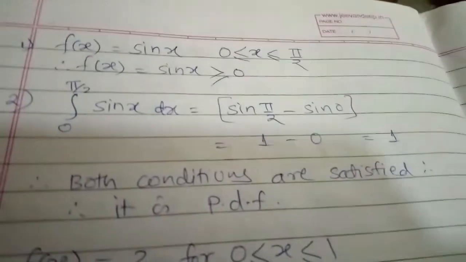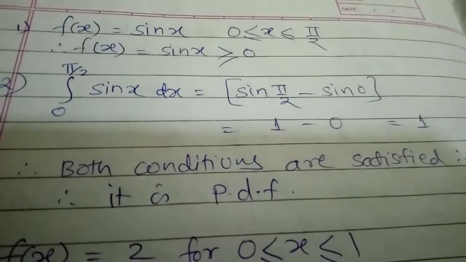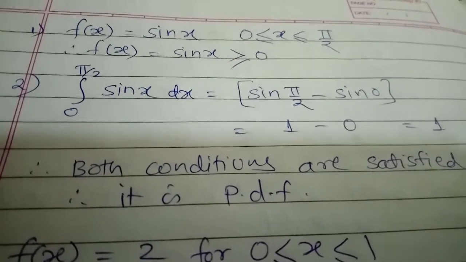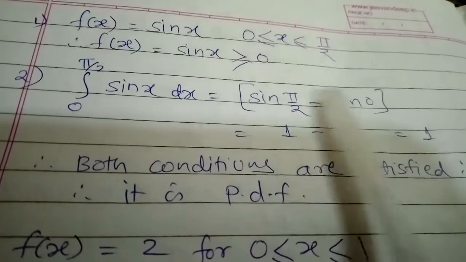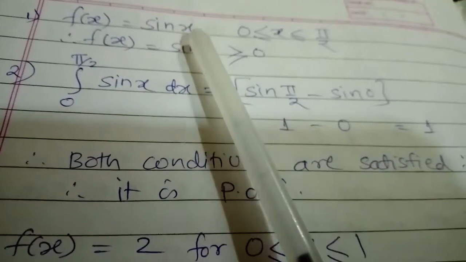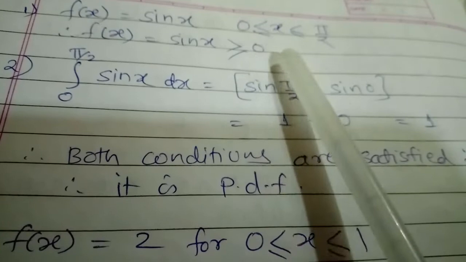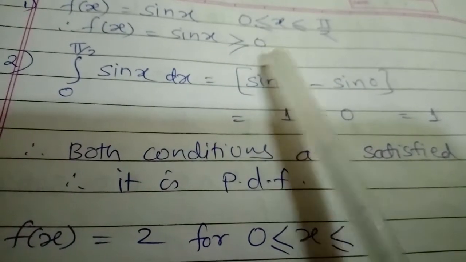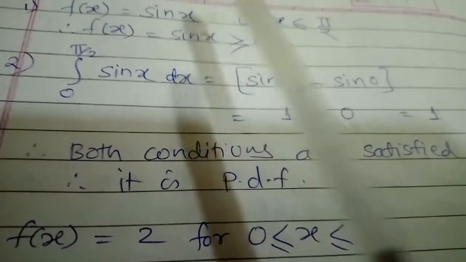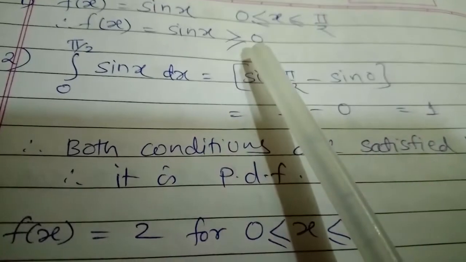All values are greater than 0, and sin 0 is 0, so all the values of this function are greater than or equal to 0. So our first condition is satisfied here.